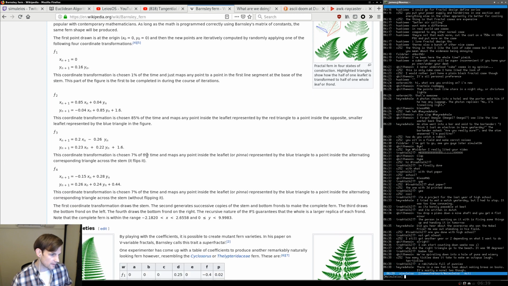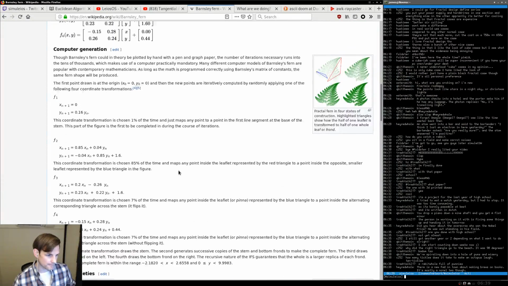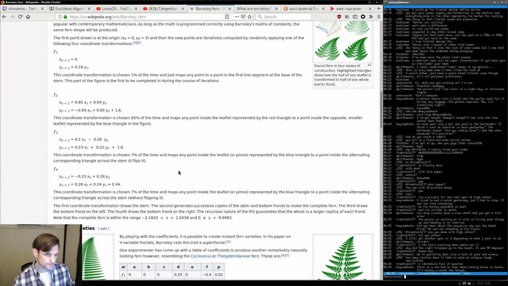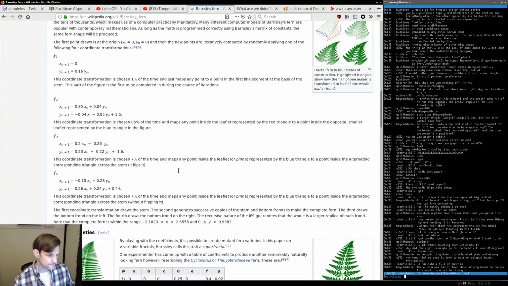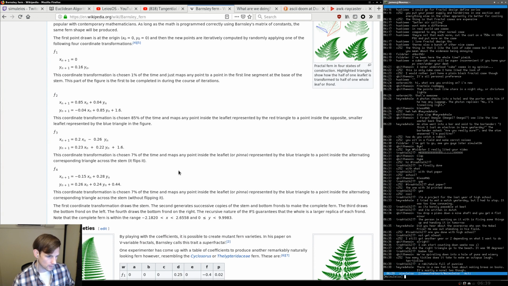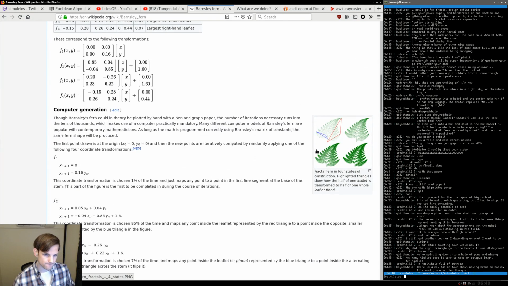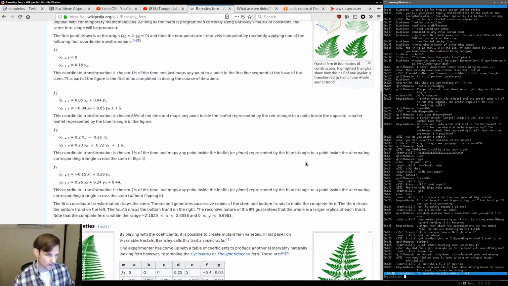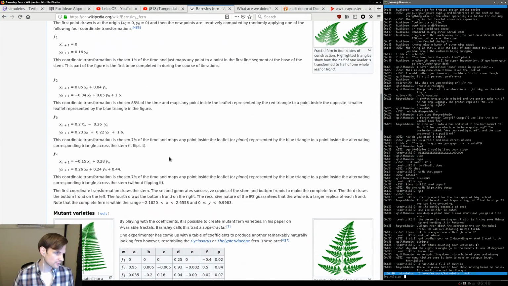What do we have? This coordinate transform maps any inside point of the leaflet or pinna represented by the blue triangle to a point inside the corresponding triangle on the stem. It maps any point on the inside leaflet represented by the blue triangle to a point on the alternating corresponding triangle across the stem by flipping it. Oh, this is actually slightly different than what I was expecting.